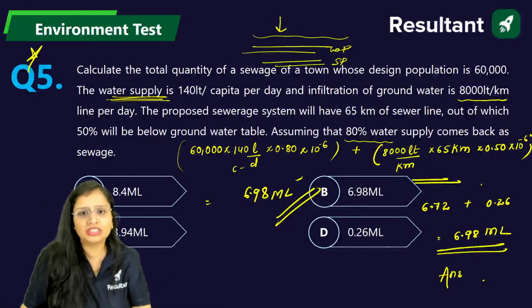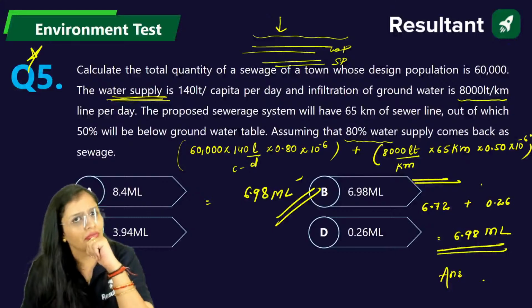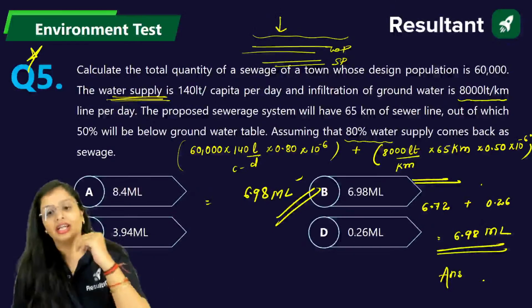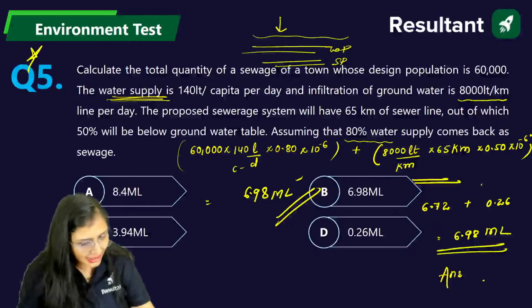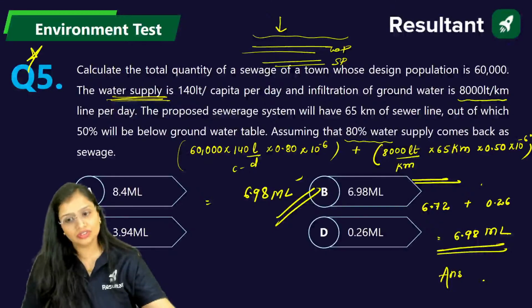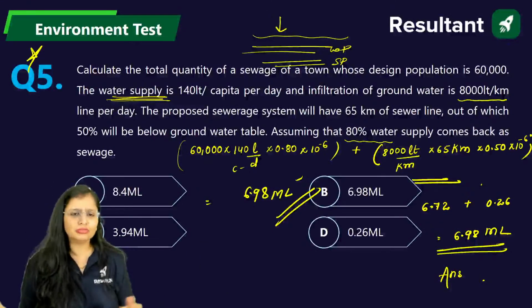How can it become sewage? Because it is mentioned there. Clear? Clear, Aruna? Okay, fine. So these were the 5 questions, guys. Check how many marks you are getting out of these 5. If you are not getting good marks, just practice more and more questions.